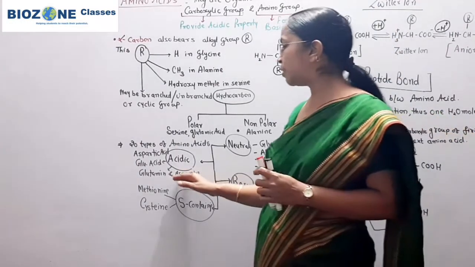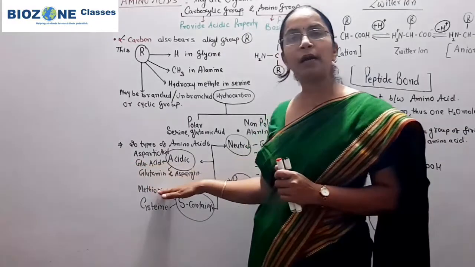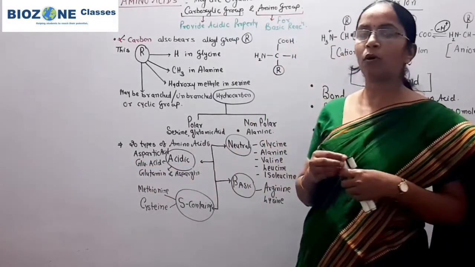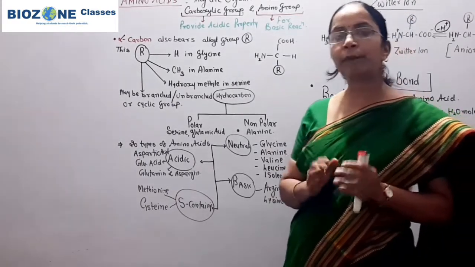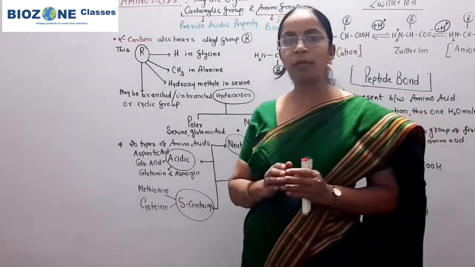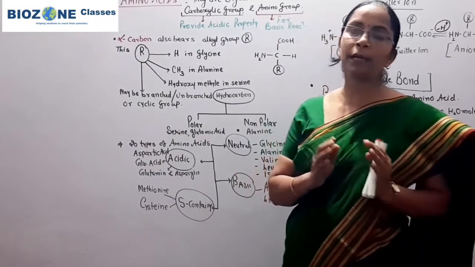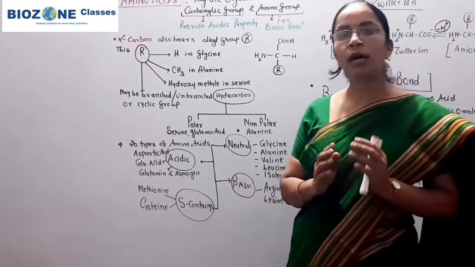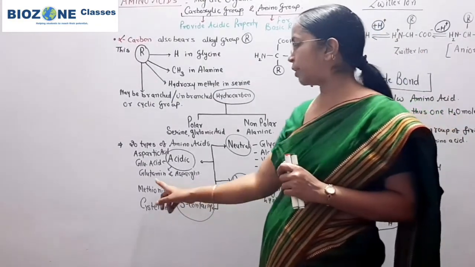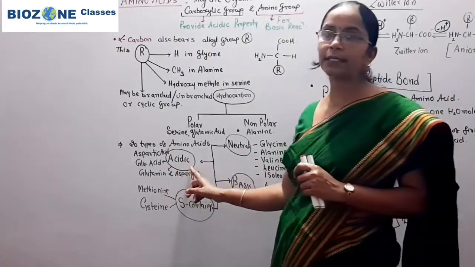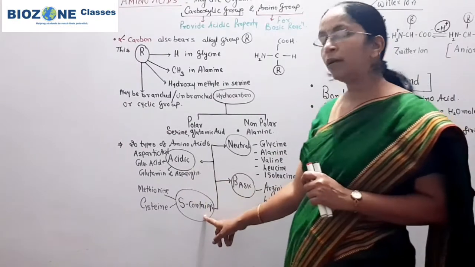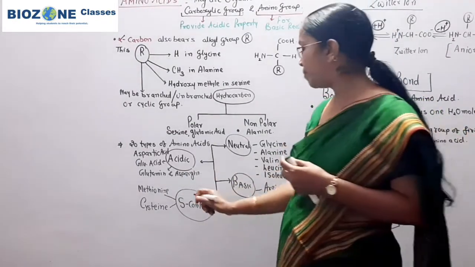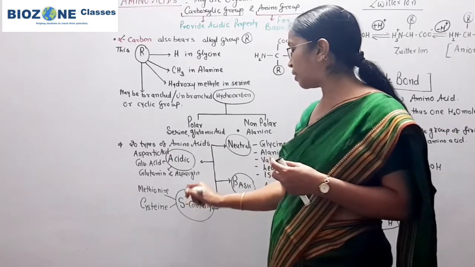Now what is the difference between amino acids and amides? Remember, when the amino group of the amino acid is replaced by an imino group, the amino acid is converted or modified into an amide. So asparagine and glutamine are the acidic amides. Now here again is a most important question for your NEET exam, remember this definitely.